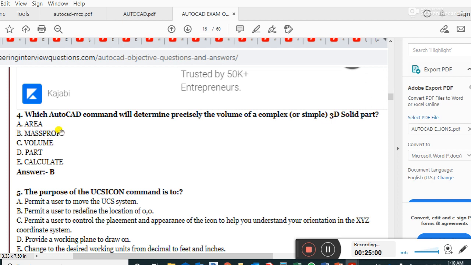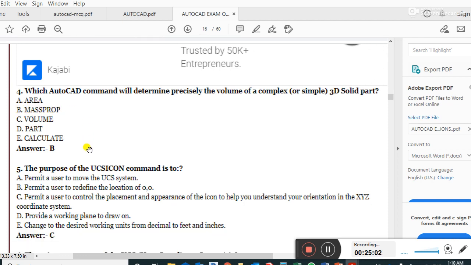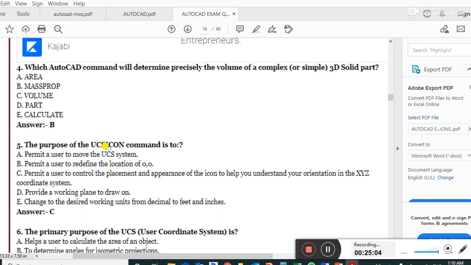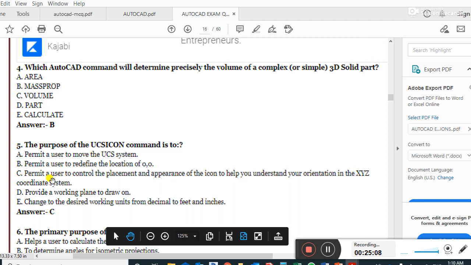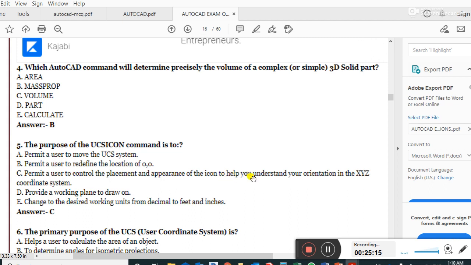This command, mass prop. The purpose of the UCS icon command is to permit the user to control the placement and appearance of the icon to help you understand your orientation in XYZ.